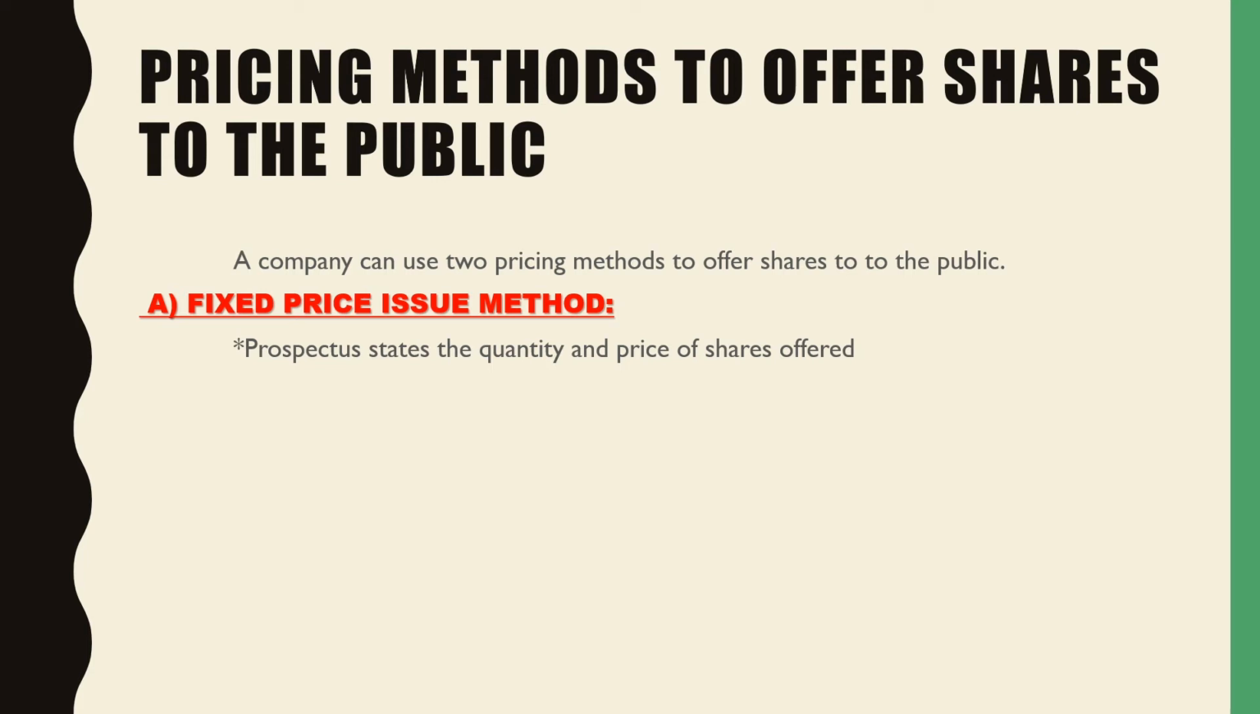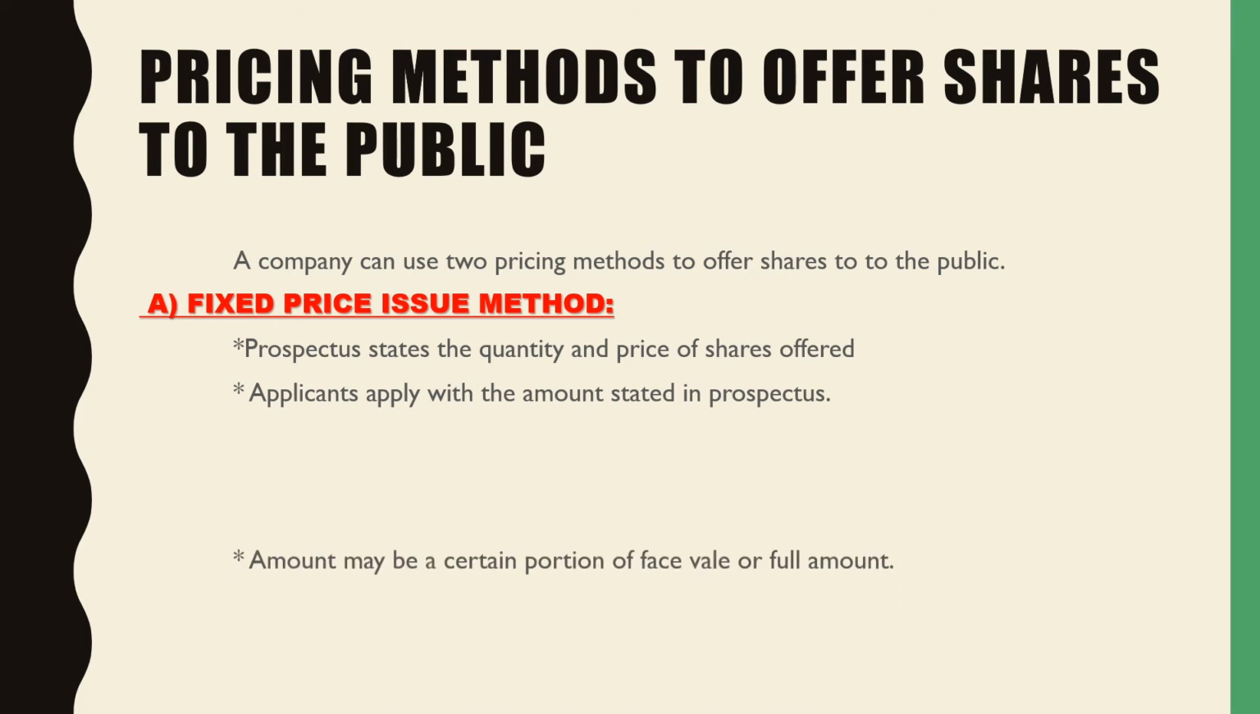For example, a company is issuing so many shares at this price. It is offering 200 crore shares at the price of rupees 10 each. This is fixed. It has been pre-decided by the company. Then the applicants can apply with the amount stated in the prospectus. As per their requirement, as per the availability of funds with them, as per their investment decision, the applicants will then apply for the shares.